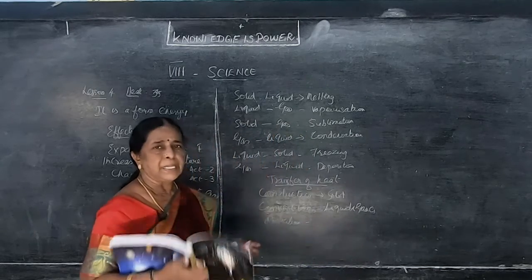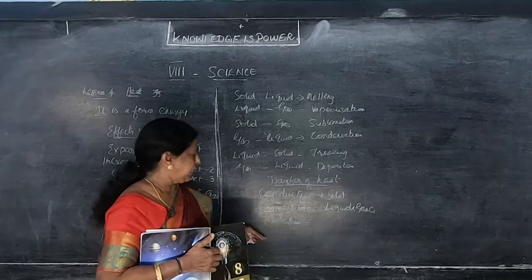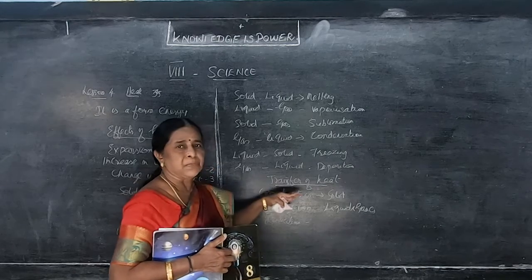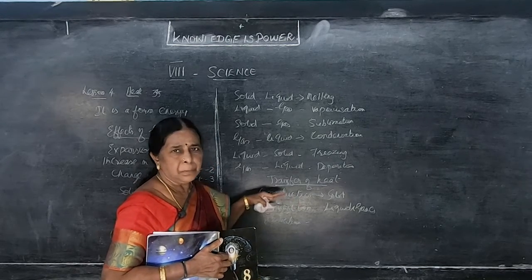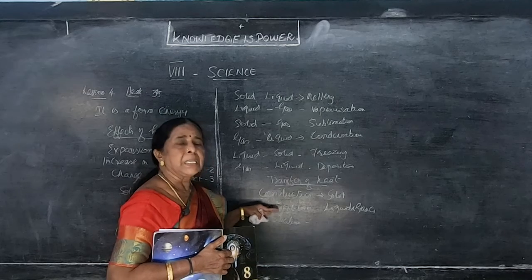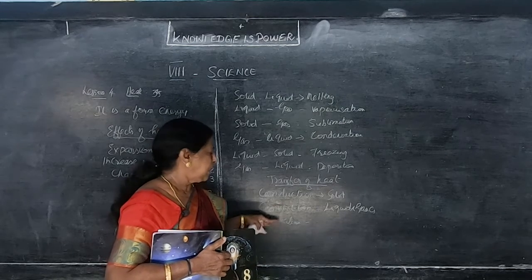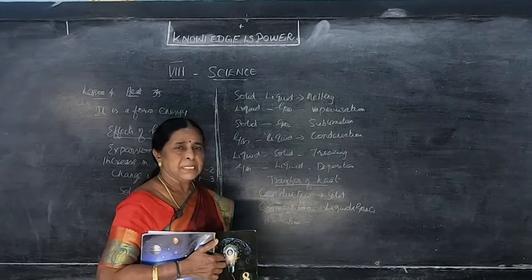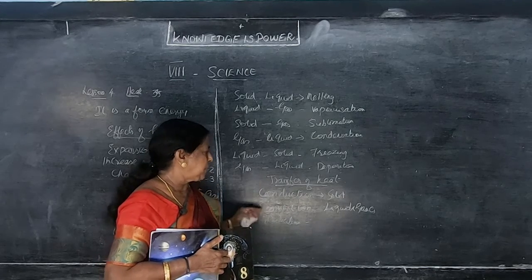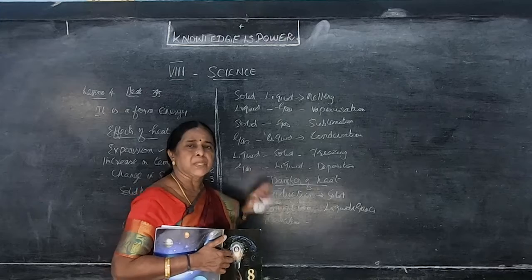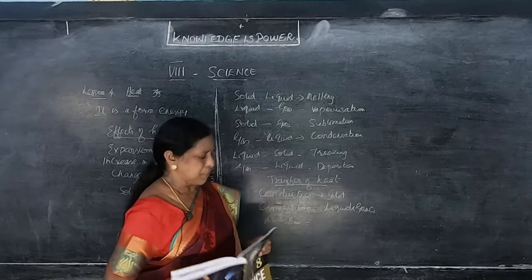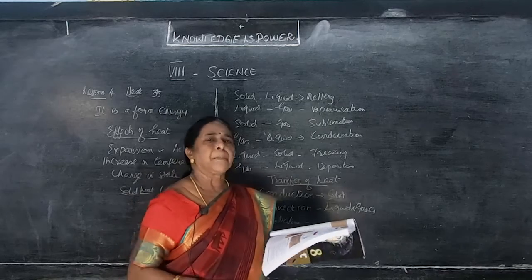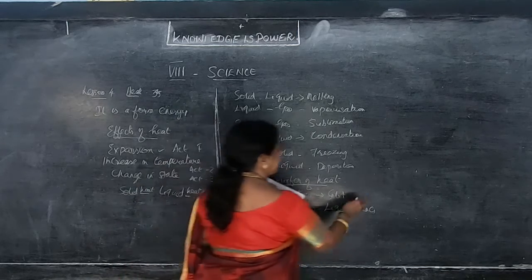Here, there are slight differences between conduction, convection and radiation. In conduction, heat transfers directly; it does not travel through the particles. In convection, it travels through the particles. And in radiation, it doesn't need any other medium, it passes directly. So these are conduction, convection and radiation, the three processes of transfer of heat. We'll see first what conduction is. For example, here also there is an activity, activity 4.